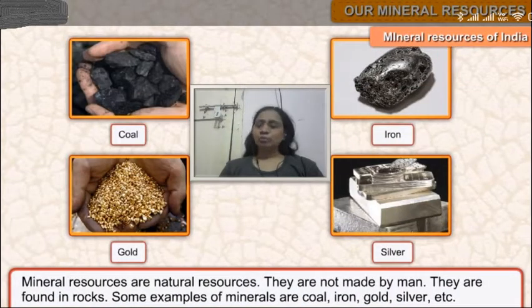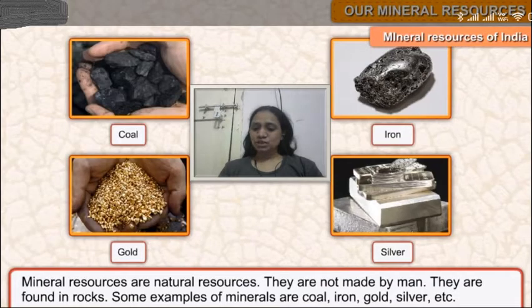Now, mineral resources are such resources which are not made by man, and you can see in this picture: this is coal, this is iron, this is gold, this is silver, is it?